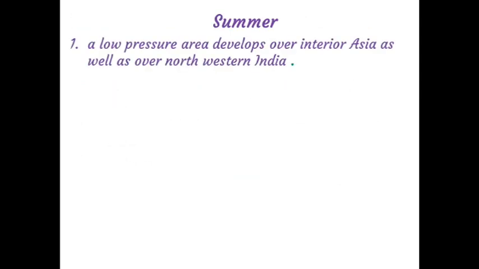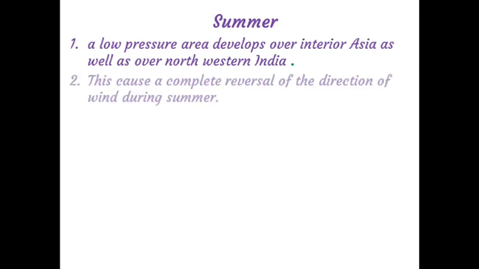Children, in summer, a low pressure area develops over interior Asia as well as over northwestern India. In the summer, the interior part of the country, that means northwestern India, experiences a low pressure area. This low pressure area causes a complete reversal of the direction of wind during summer.